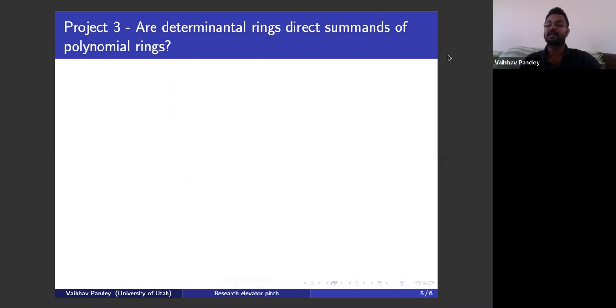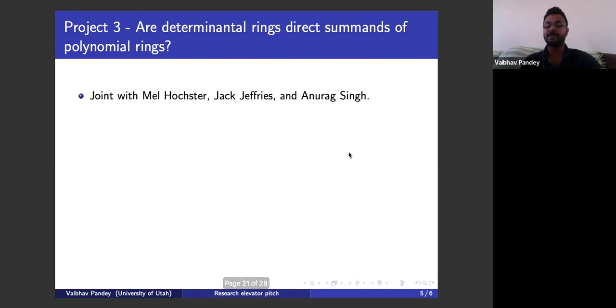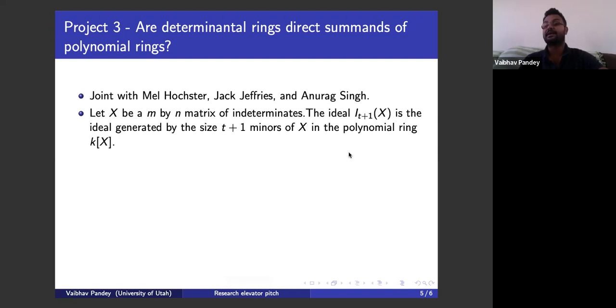A third project that I am working on concerns this question: are determinantal rings direct summands of polynomial rings? Let's try to understand this question, and I'll talk more about this in my jam talk. This is joint work with Mel Hochster, Jack Jeffries, and Anurag Singh. So take X to be an m by n matrix of indeterminates and consider its determinantal ideal, that is its ideal generated by the size t plus 1 minors of the matrix X in the polynomial ring K adjoin X.